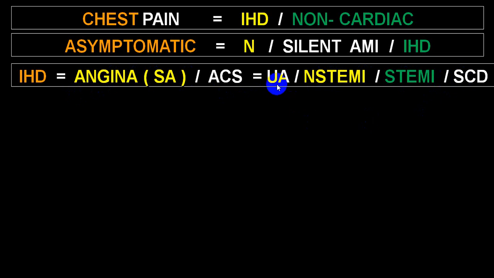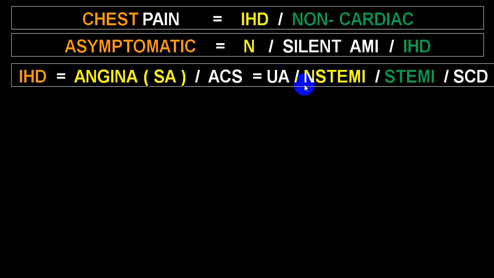As far as the pain characteristic is concerned, in unstable angina, non-STEMI and STEMI it is nearly the same, except in unstable angina you will come across an ST segment that may be isoelectric or slightly depressed with symmetrical T wave inversion. In non-STEMI, there will again be ST segment depression with symmetrical T wave inversion.